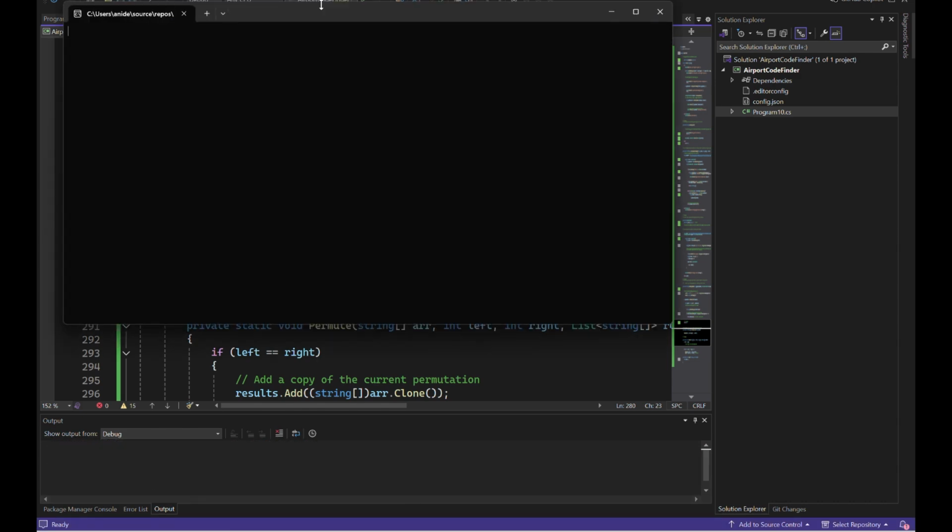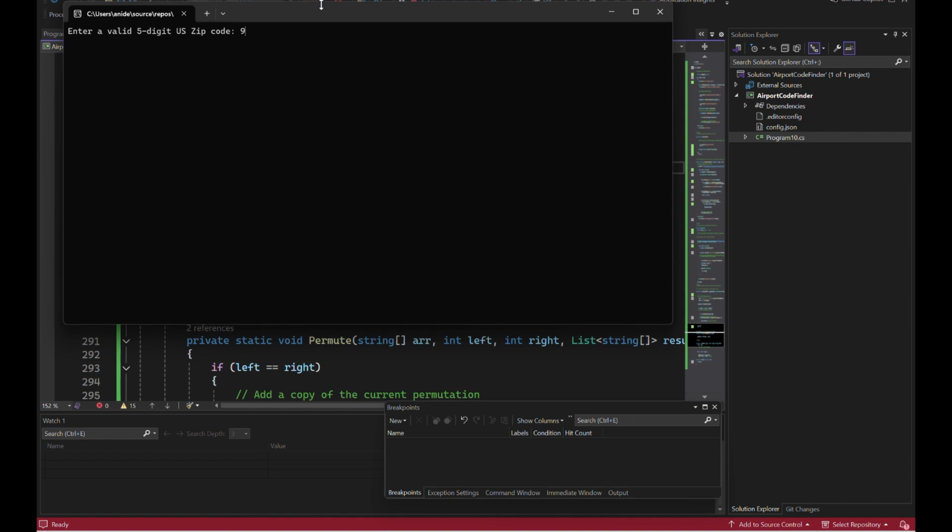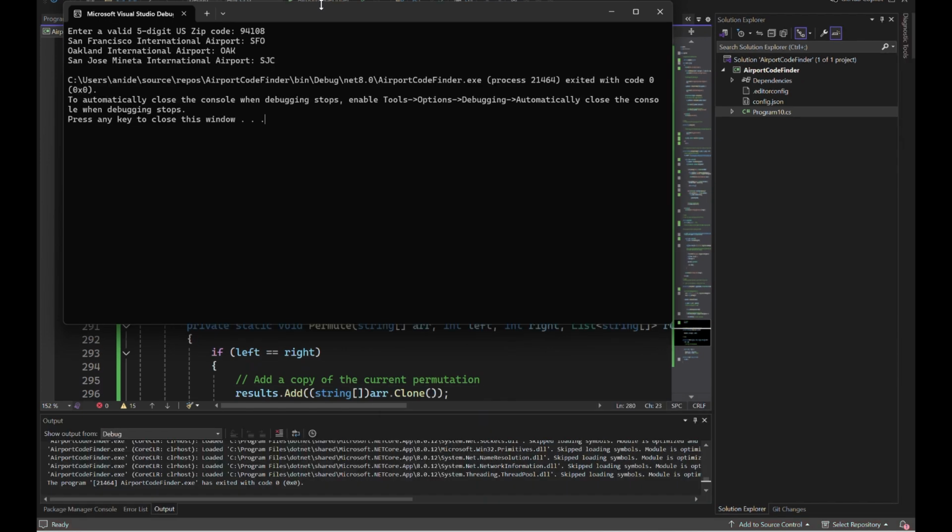94108. Yeah, and there you go. It's basically, again, exactly the same airports with the same IATA codes. So looks like it works.